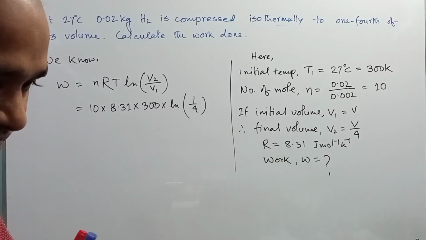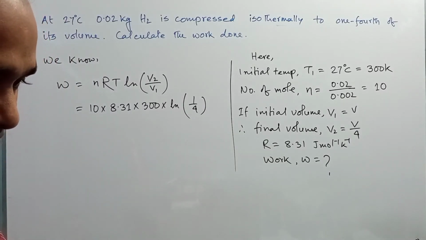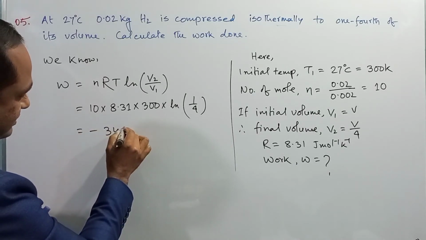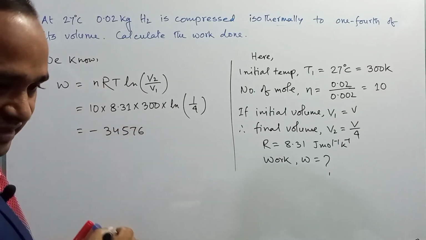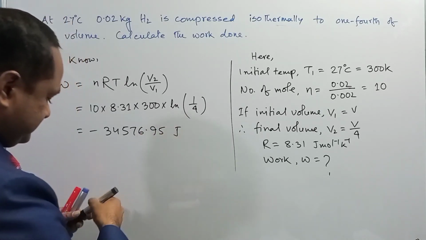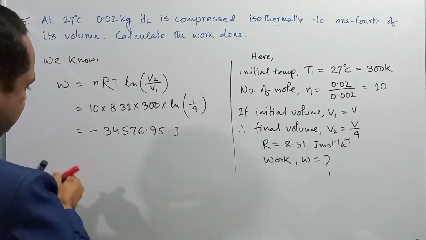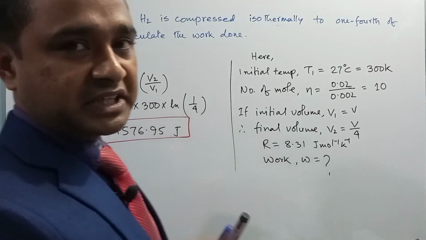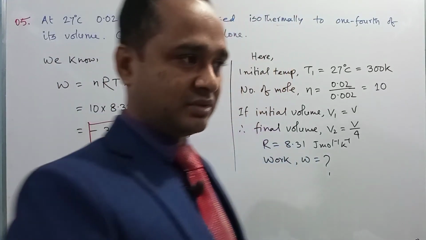So after the calculation, you will get minus 34576.95 joule. So there is shown here negative sign indicates the external work, right?